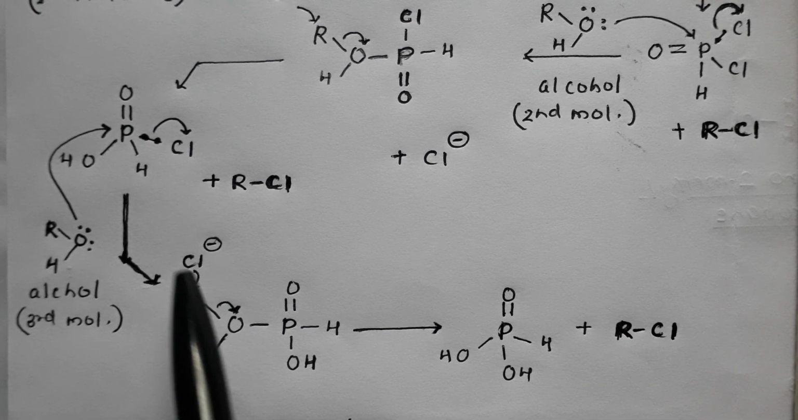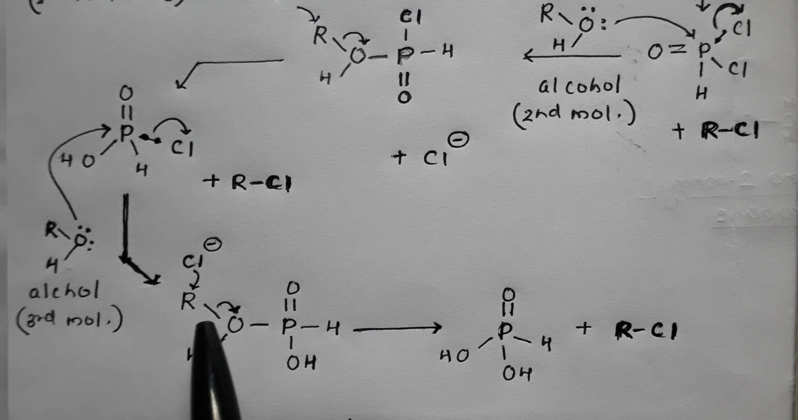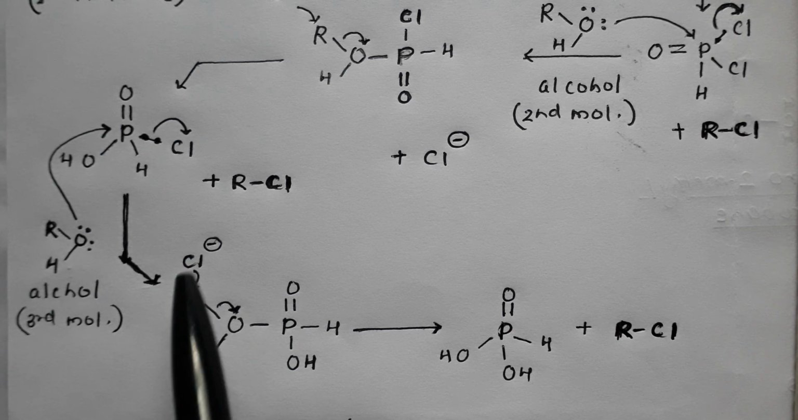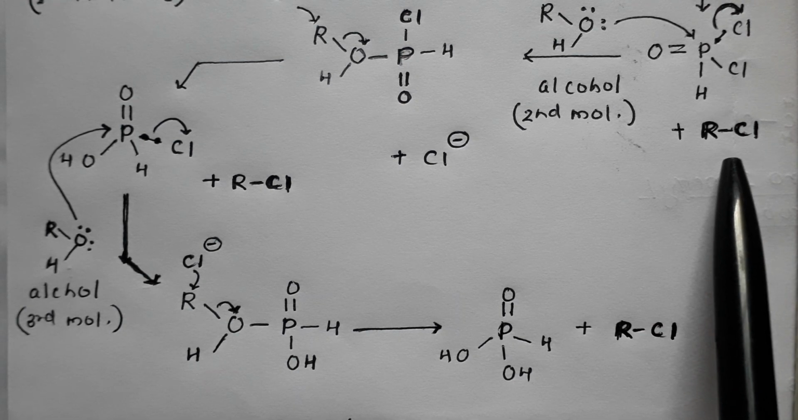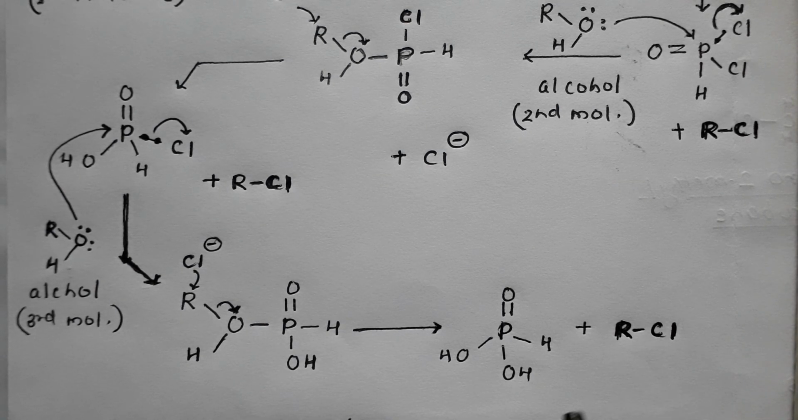Now the chloride which is formed again attacks the alkyl for the third time. This chloride will attack the alkyl. The bond pair present between alkyl and oxygen gets shifted onto oxygen in the form of a lone pair, and it results in formation of RCl, the third molecule of RCl. This was the first molecule of RCl, this is the second, and this is the third.